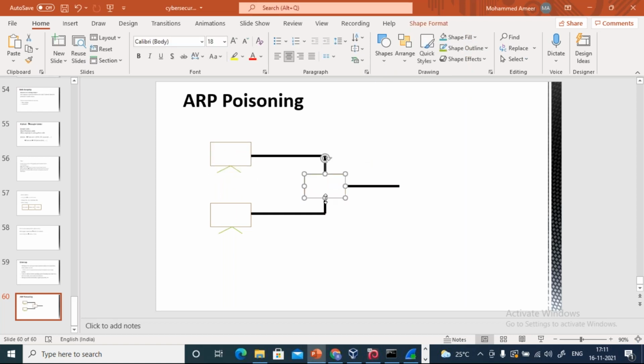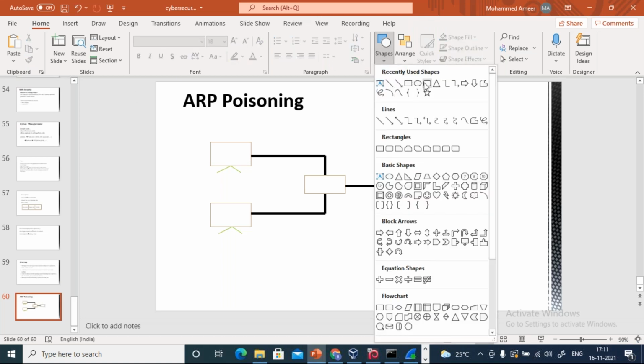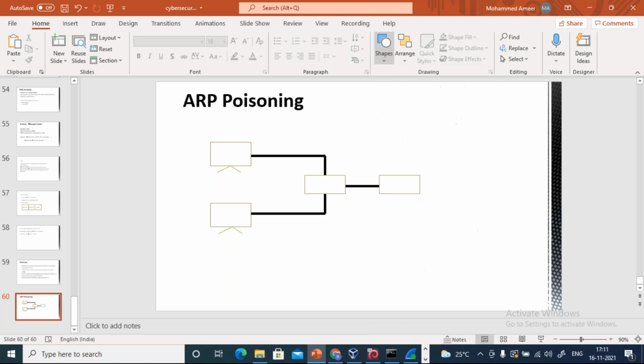Let's say here I have switches. Here is my router. Okay, I'm drawing. My drawing is not that good, so I want you people to bear with it. Try to draw something similar, not exactly.